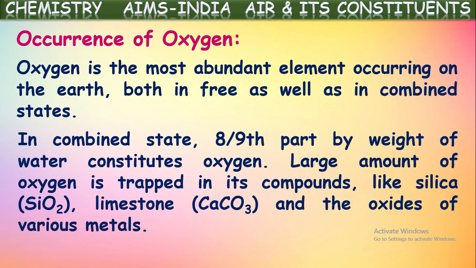So we can say oxygen gas is available to us in nature both in the free state as well as in the combined state. In the free state, we know around 21% of atmospheric air itself is oxygen. In the combined state, it is available in many forms. In water, most of the weight of water is because of oxygen itself. And in the remaining compounds like silica and some other components like carbonates and oxides of metals, oxygen is available to us in the combined form. In that way, oxygen occurs in nature in both forms.